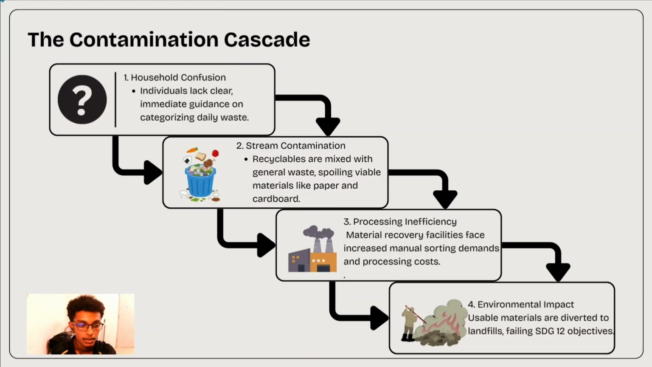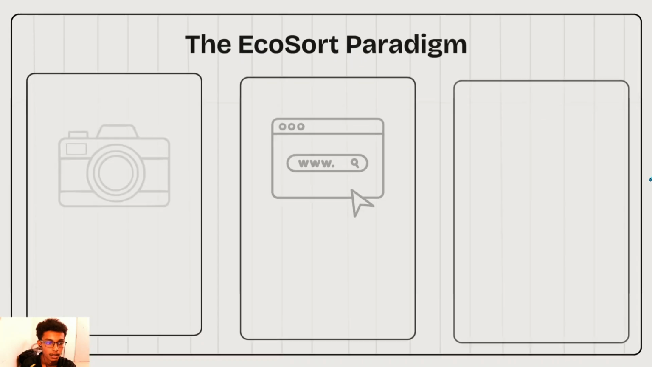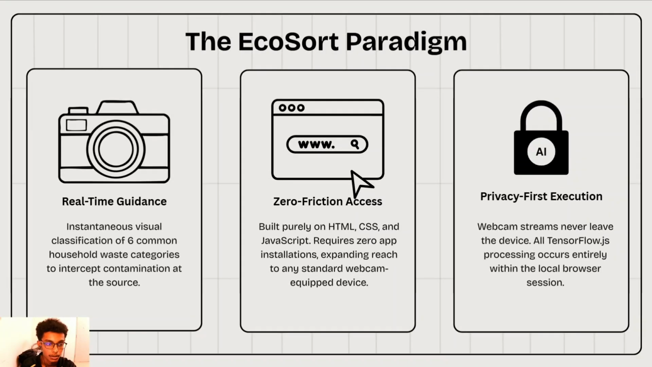Ultimately, this leads to a massive environmental impact. Tons of perfectly usable materials are diverted right back into landfills, failing our Sustainable Development Goal 12 objective. EcoSort is designed to disrupt this exact chain reaction right at the source. Our solution to this problem is built on three core pillars that define the EcoSort paradigm.